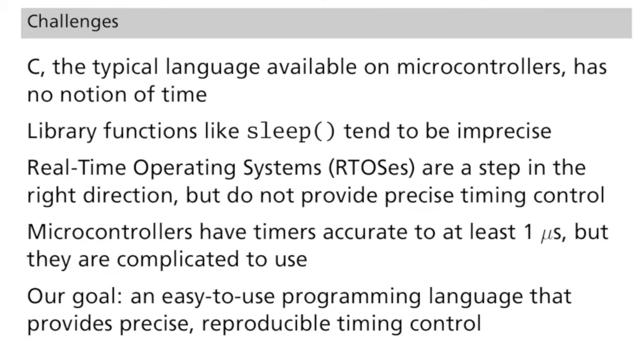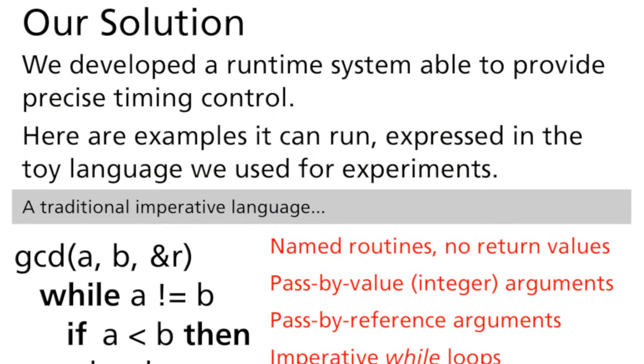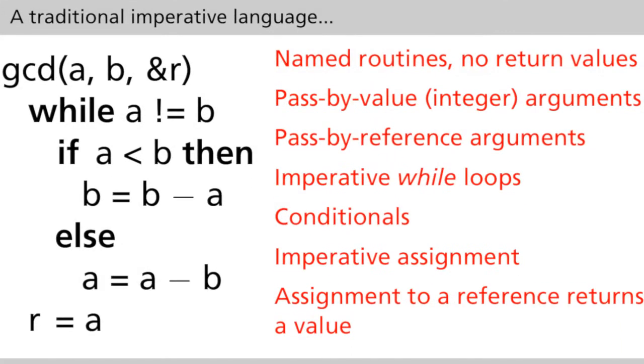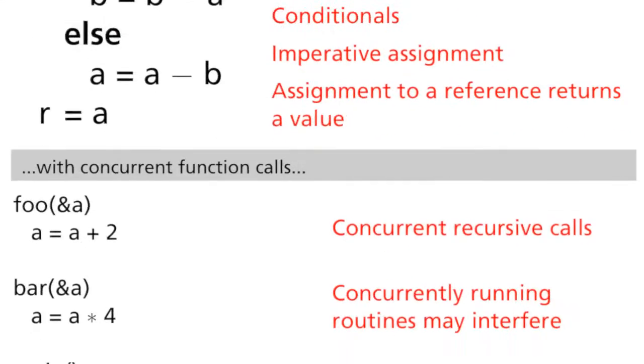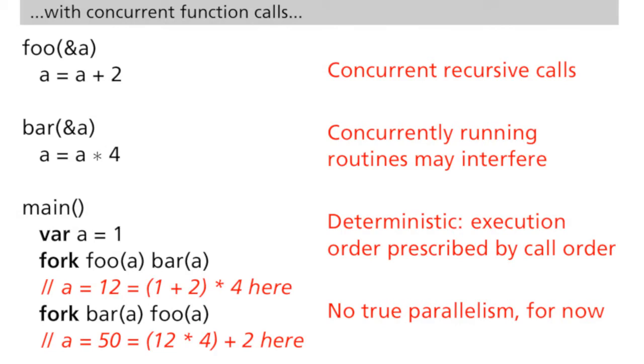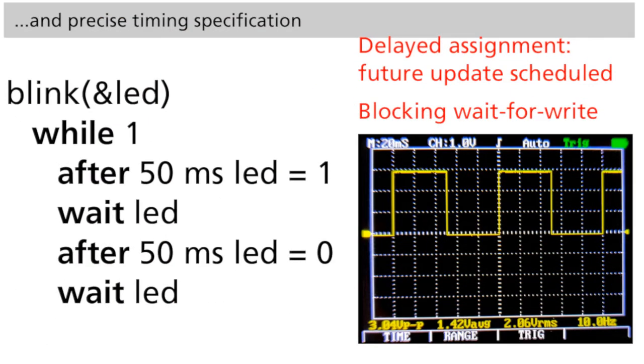microcontroller timers for reproducibility. Here's what we have so far. We start with a traditional imperative language, add the ability to make concurrent function calls, and, most importantly, make it possible to assign variables at a precise time in the future and to stop and wait for those variable updates.